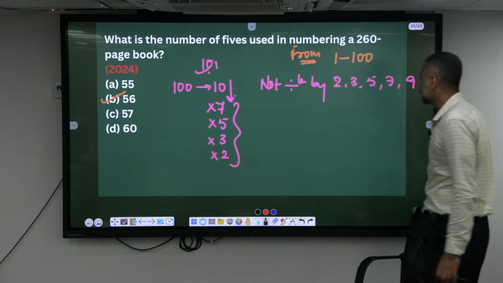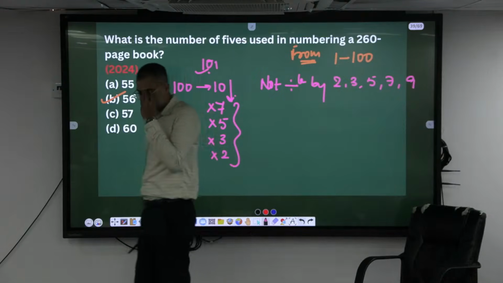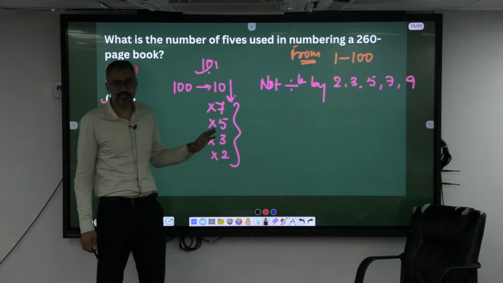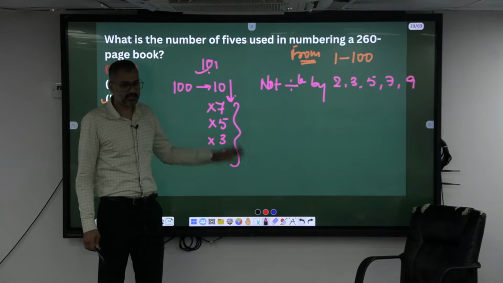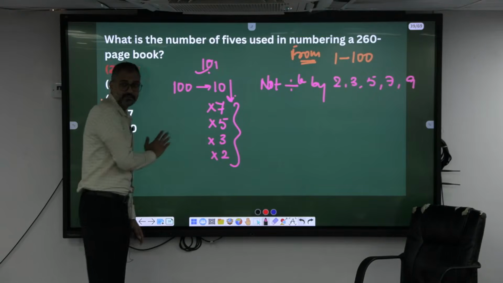Not divisible, or asking for primes, it's nothing but 25, the direct answer. See, the way of asking questions is different, that's it. Rule of divisibility, or else count the number of prime numbers. Now one more here. Shall I erase this part?